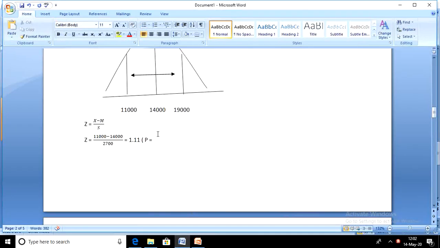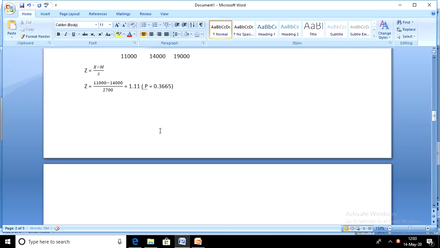That's the value we're getting there. Bring it down there. That's the probability relating to that particular Z-score. What this means is this is the area between 11,000 and 14,000. Let's calculate the area between 14,000 and 19,000. We use the same Z-score.